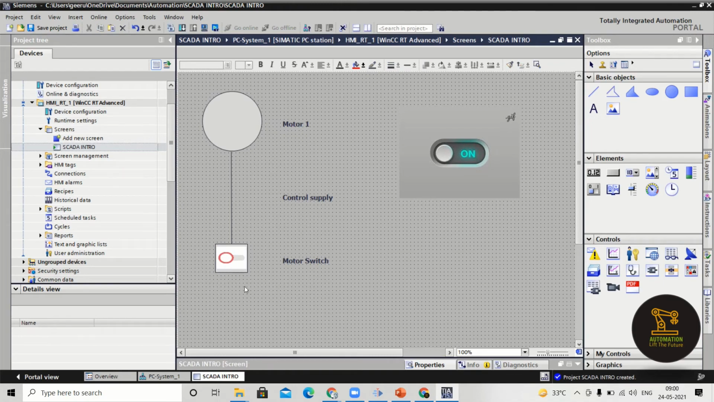It will represent a button or a switch. You can do it like that. I will show you the GIF files, how to add GIF files, because those are not in the basic objects, those are in the controls. I mean, you can see that operation is there. I will show you how to add a GIF file also.